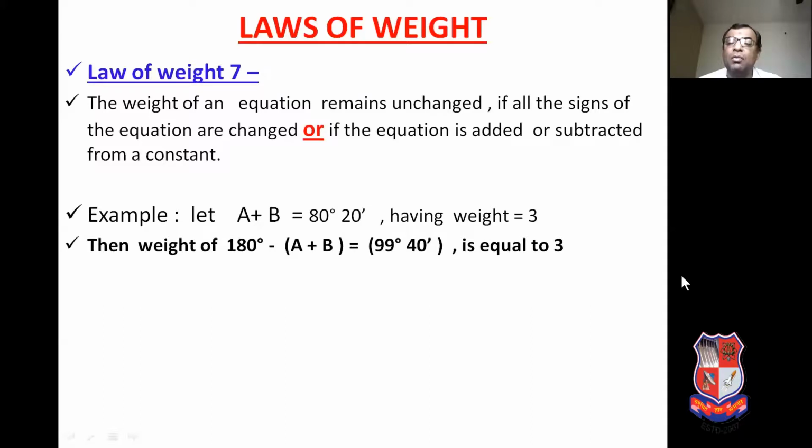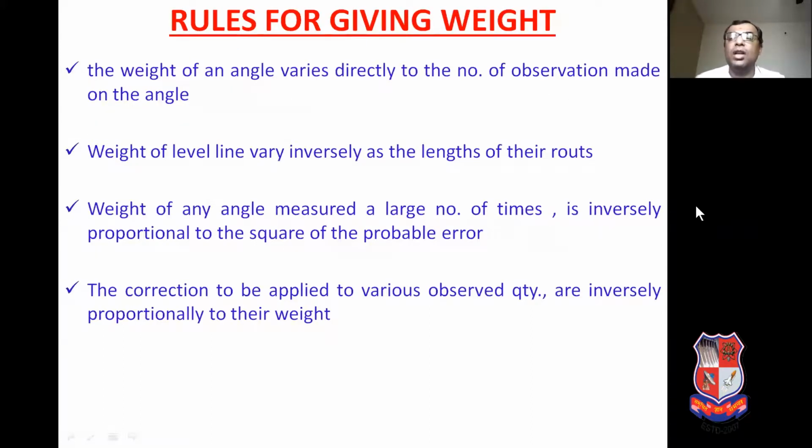Now we will see the rules for giving the weights. It is a very important topic, but very easy understanding we have to apply here. The weight of an angle varies directly with the number of observations made on the angle. So the weight of any angle is directly proportional to the number of observations.